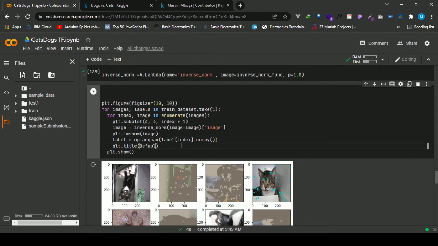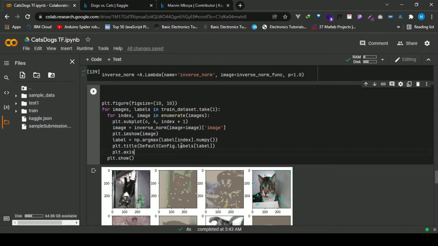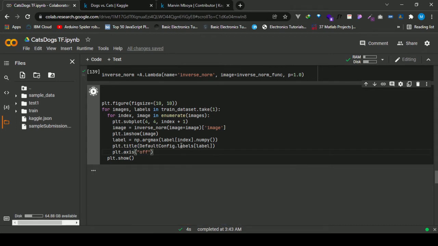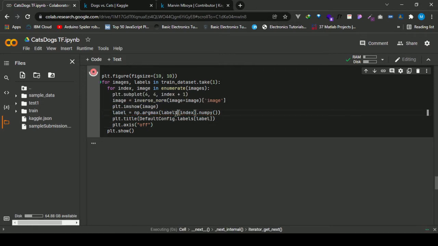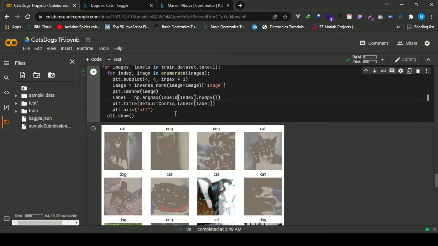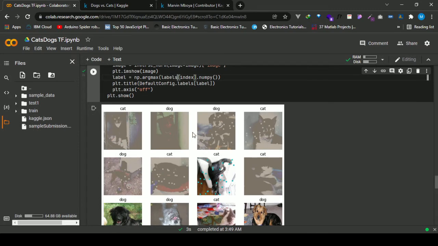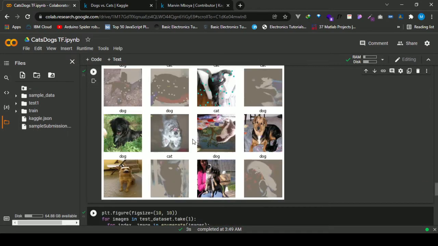Then I fetch the labels, and so then I can also disable the axis of the pictures. So this one, label is not defined. This is labels, so labels. Yes, so we get to have the labels of the cats, dog, cat, dog. Yeah, that's what I wanted to show.